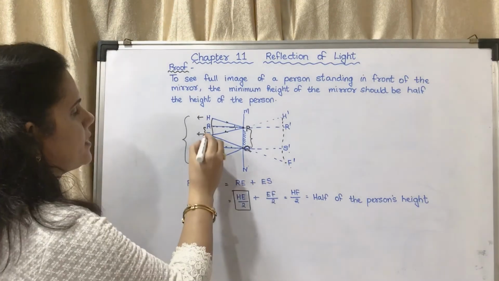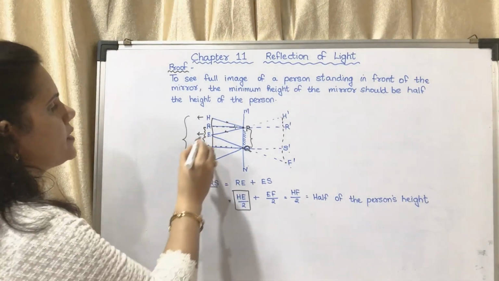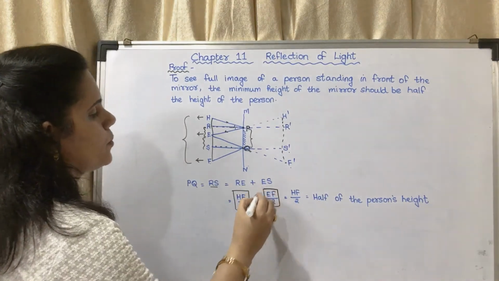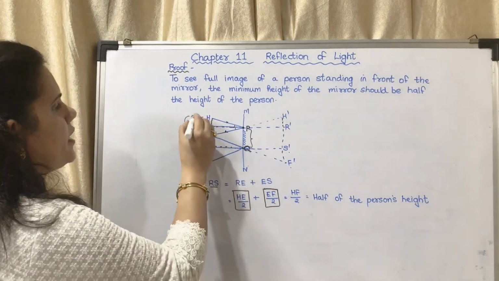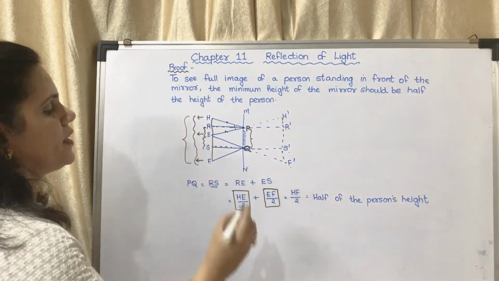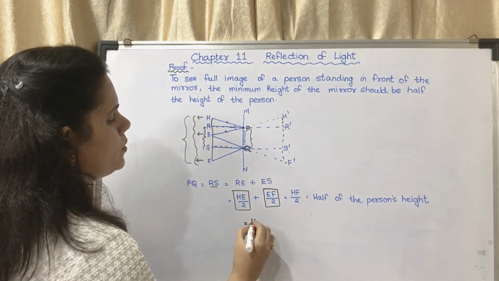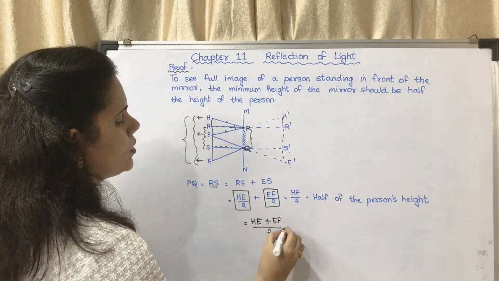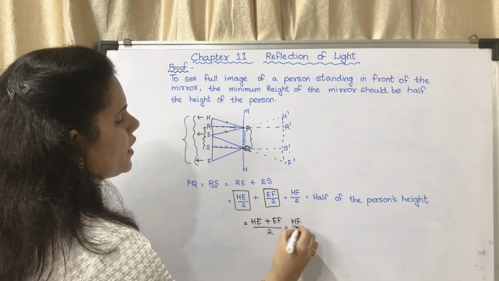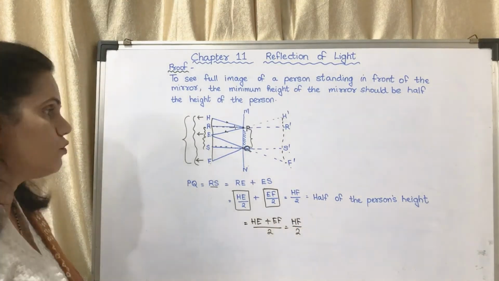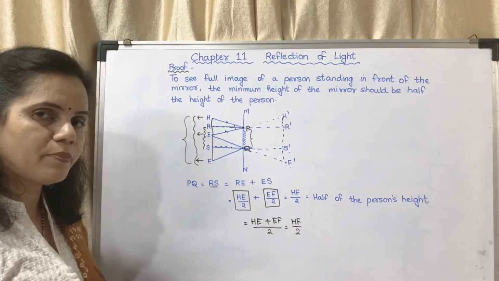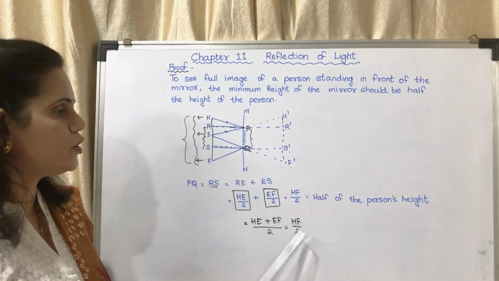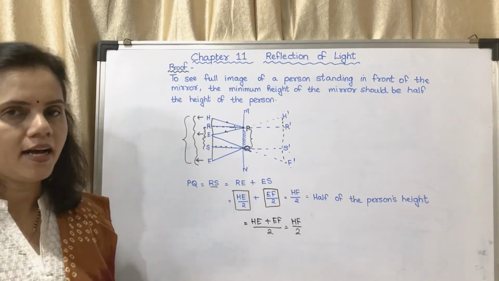And what is ES? ES is EF upon 2. And what is HE plus EF? HE plus EF is HF, so HE plus EF upon 2 is equal to HF upon 2. What is HF? HF is the height of the person. So PQ should be equal to HF upon 2, that is half of the person's height.